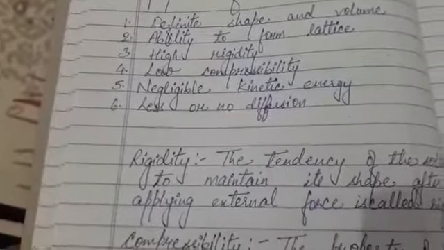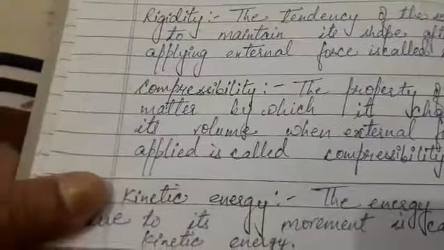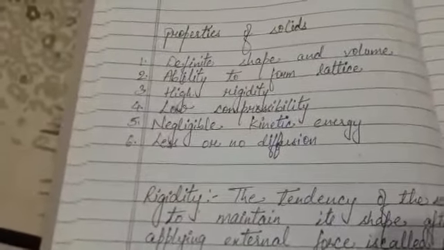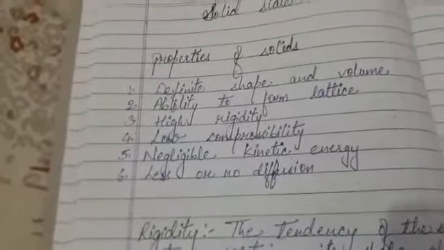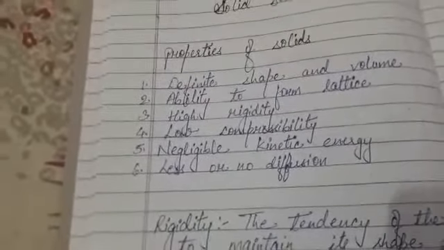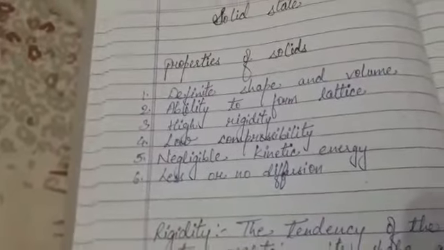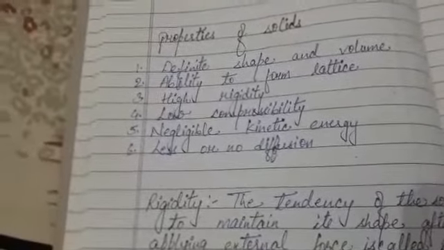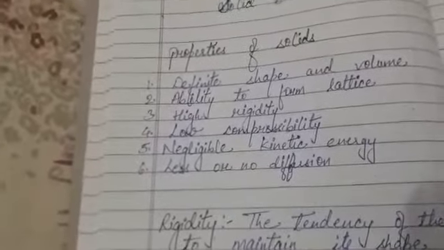Next property, kinetic energy. Kinetic energy is the energy of the body due to its movement. And kinetic energy in case of solid is negligible because the particles need space to move, and in solid the particles are compactly and tightly arranged with strong force of attraction, so no space is present in between the particles. That's why they do not show movement or free movement.